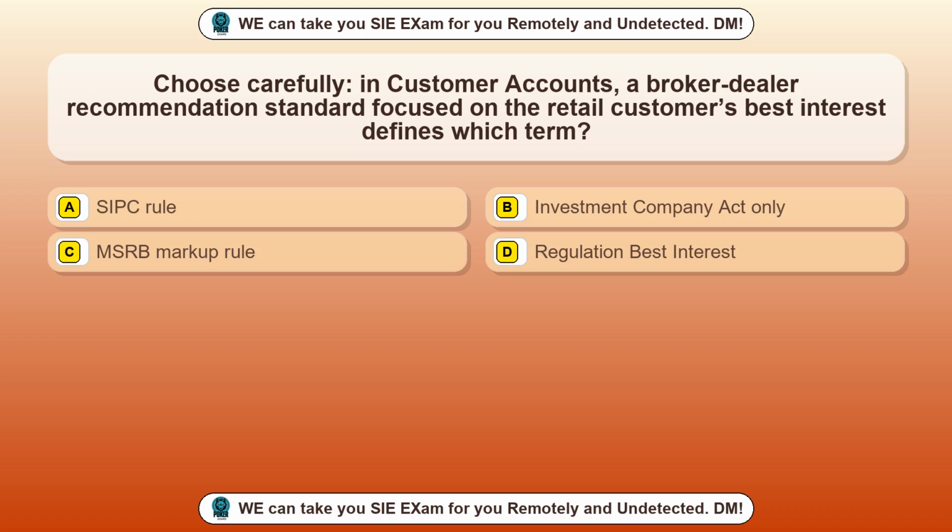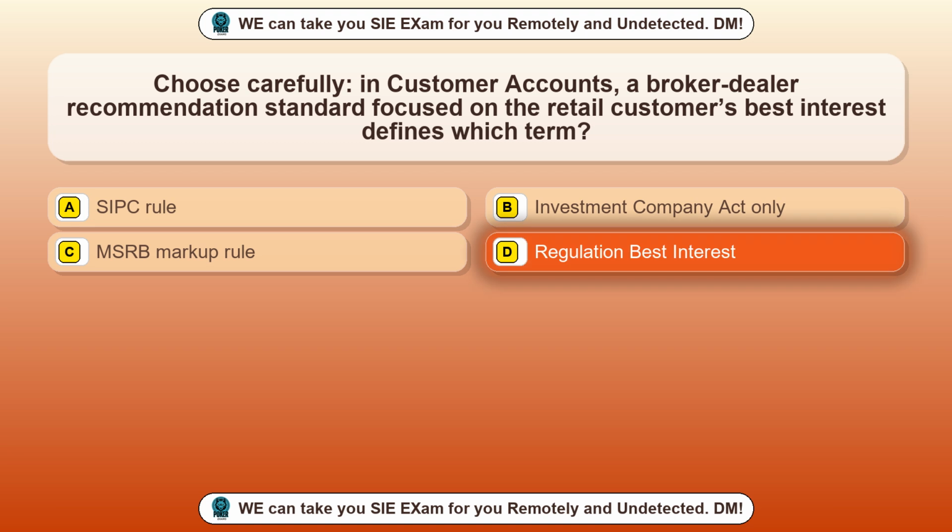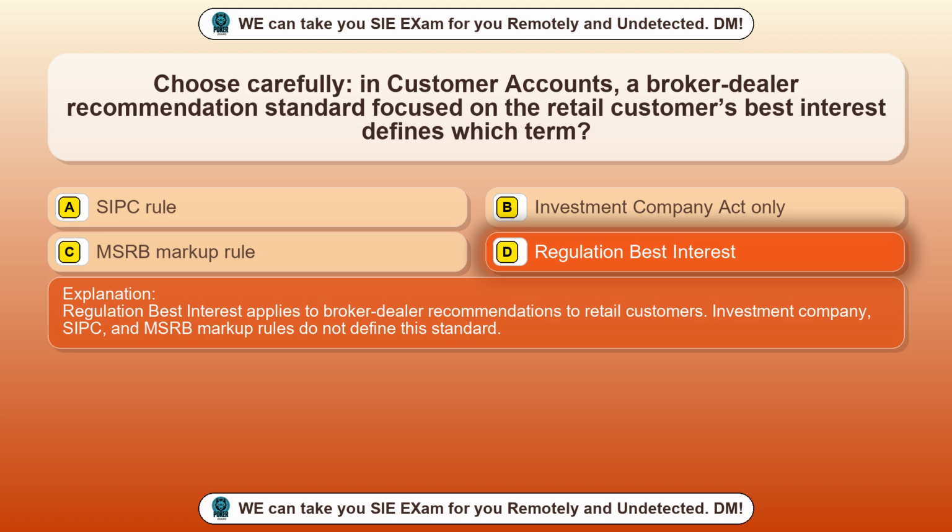Question 27. Choose carefully in customer accounts. A broker-dealer recommendation standard focused on the retail customer's best interest defines which term? Option A, SIPC rule. Option B, Investment Company Act only. Option C, MSRB markup rule. Option D, Regulation Best Interest. The correct answer is option D, Regulation Best Interest. Regulation Best Interest applies to broker-dealer recommendations to retail customers. Investment Company, SIPC, and MSRB markup rules do not define this standard.